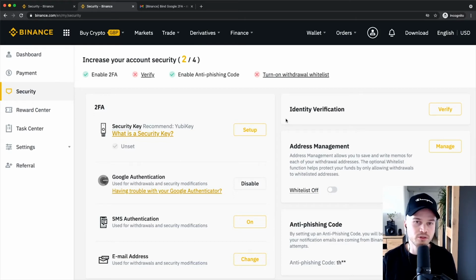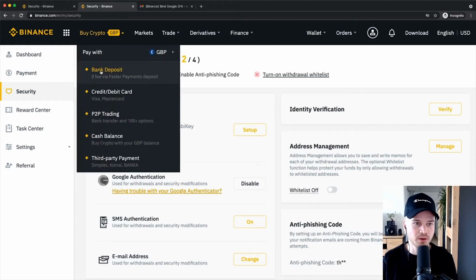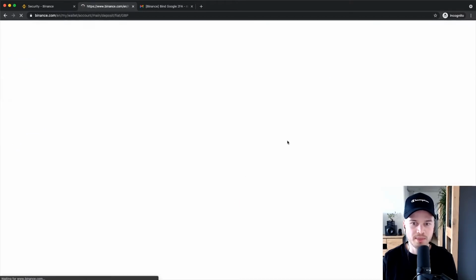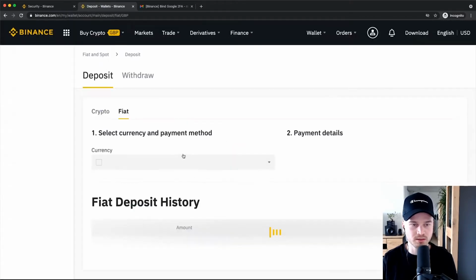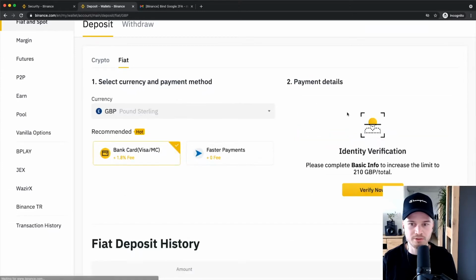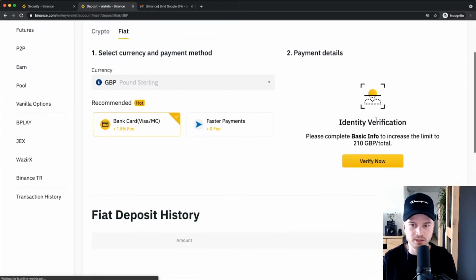But if you want to use fiat currency, then we have to do the identity verification, because when we go to bank deposit right here, then we can see that we can only deposit money when we have our identity set up, as you can see here.